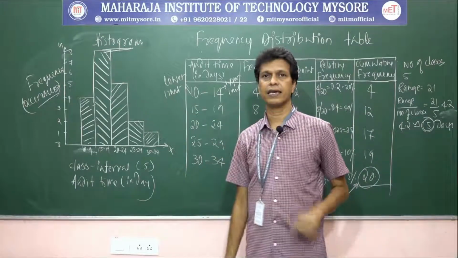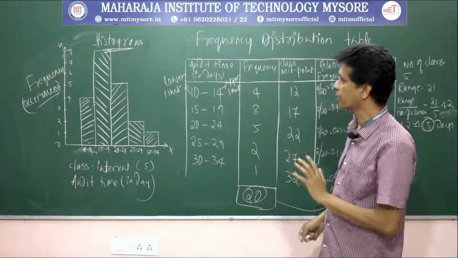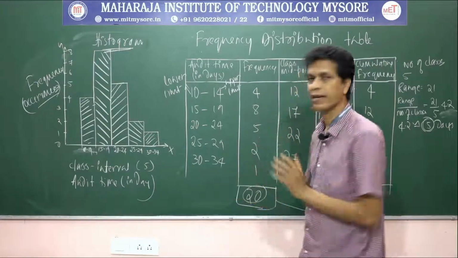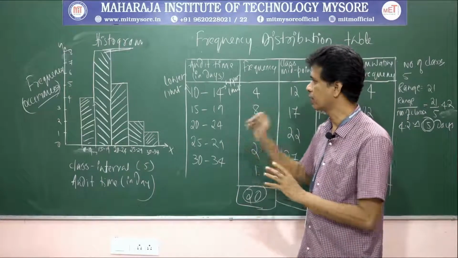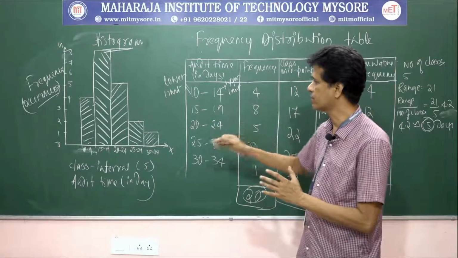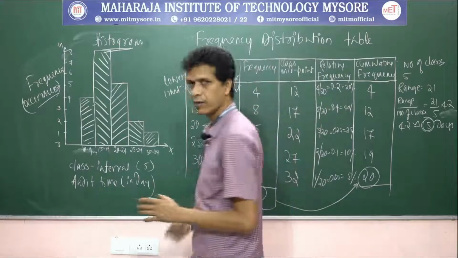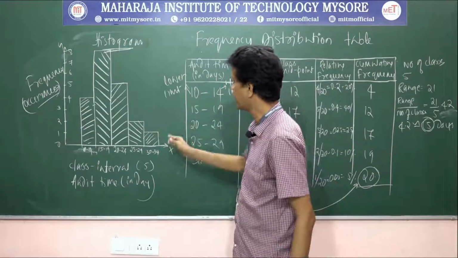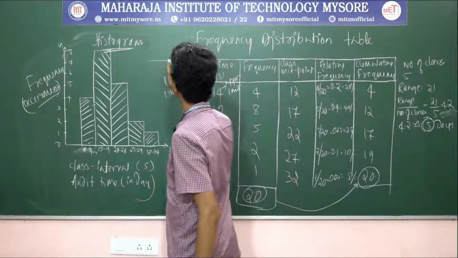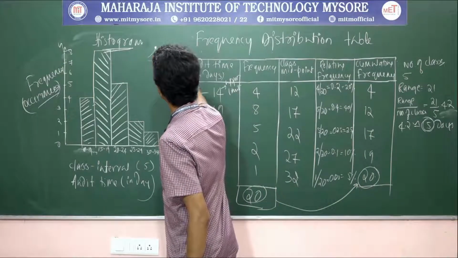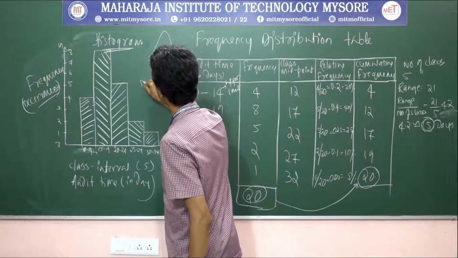Looking at this histogram, the researcher or manager can get to know how the data under investigation looks, how the spread is, and what the shape is. Basically, looking at the histogram, we normally compare its shape with the bell-shaped curve. The most widely used distribution is this bell-shaped curve, which comes from the normal distribution.